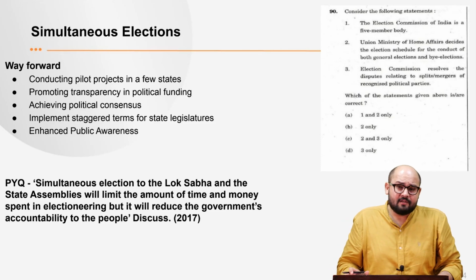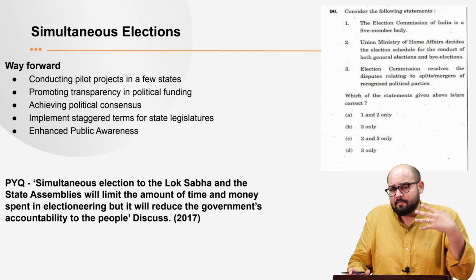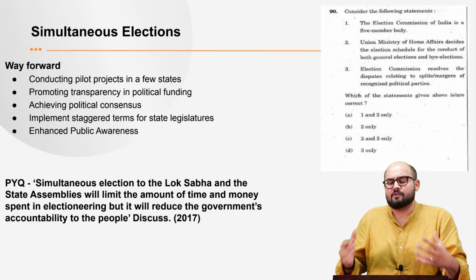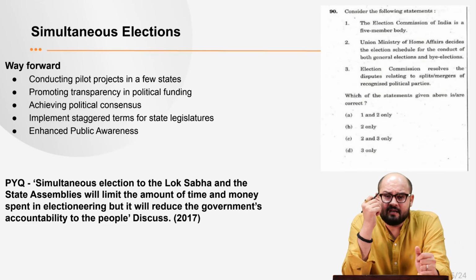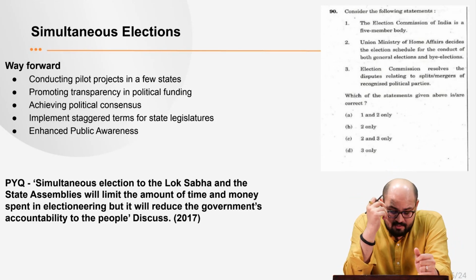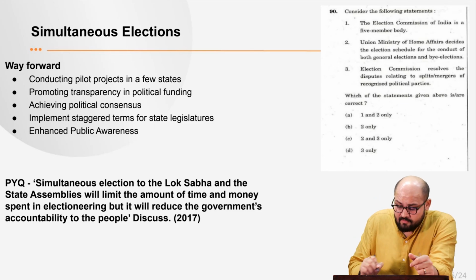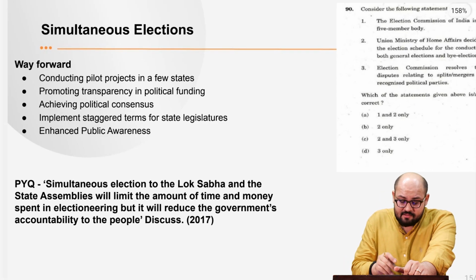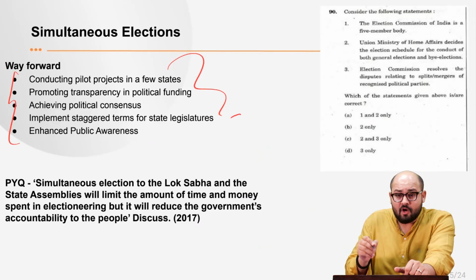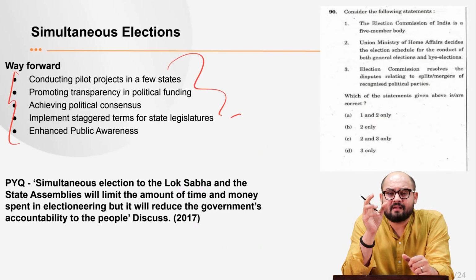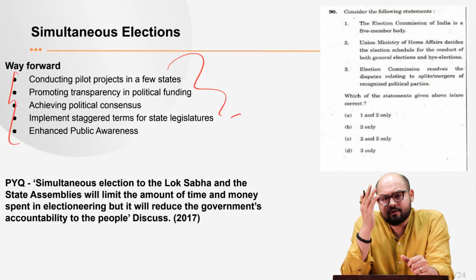So that is what we need to do: make a provision where the different views of people are incorporated, and then we reach this decision, right? We need to make sure that if simultaneous elections are being thought of for implementation in India, then it requires a consensual approach, right? And not a top-down approach.